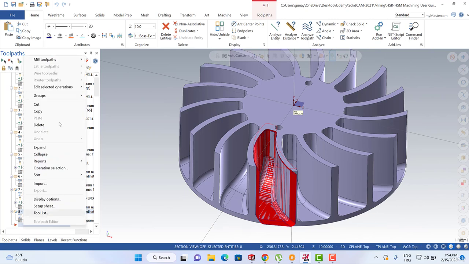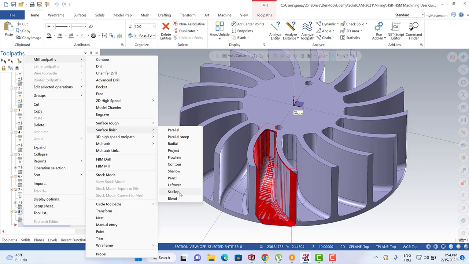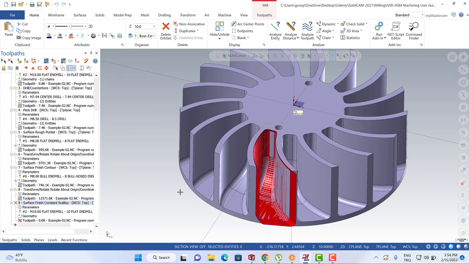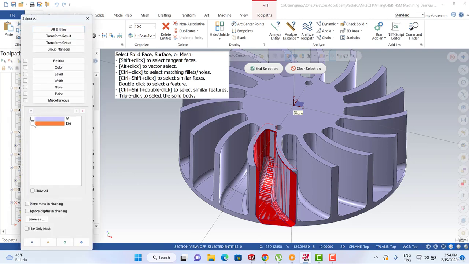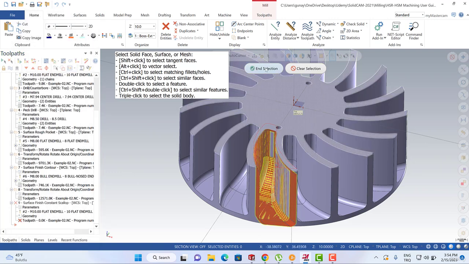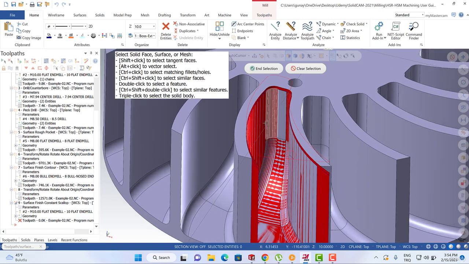I'm gonna turn back to here, surface finish, and we can prefer to use scallop toolpath. After that, I need to select my color. My color can be like this, and then we can hit the OK button. After that, we can change to check surface.